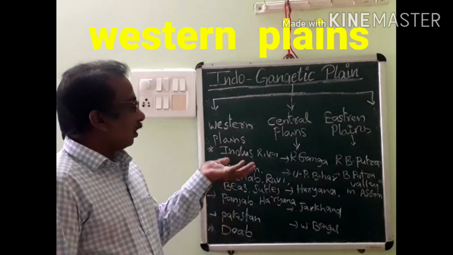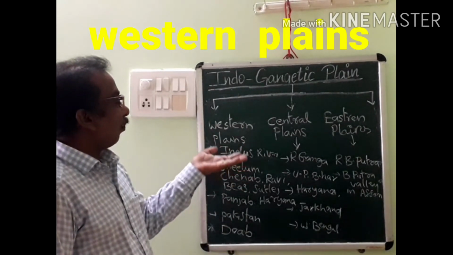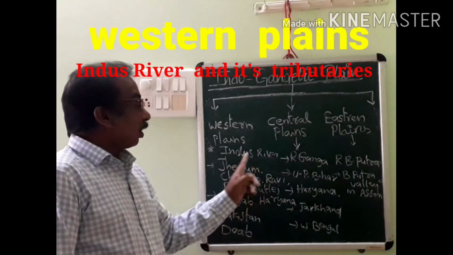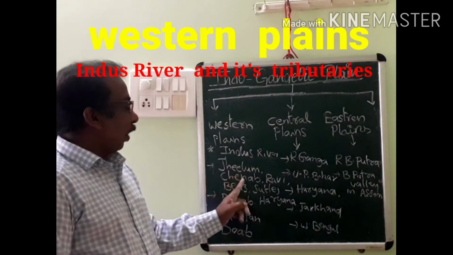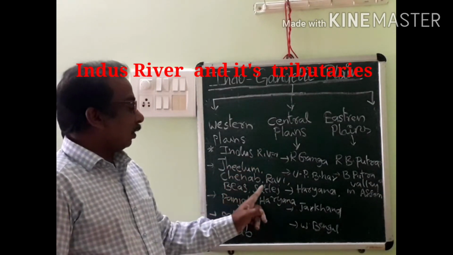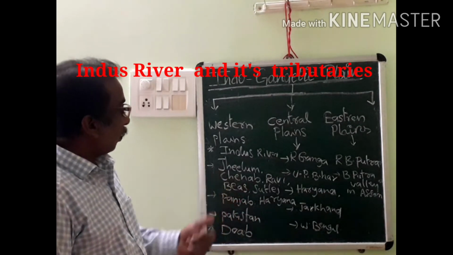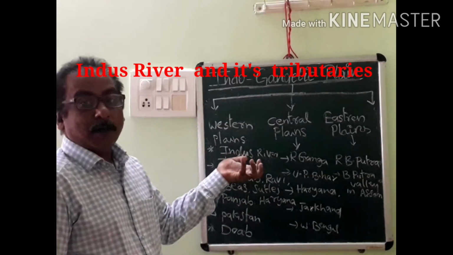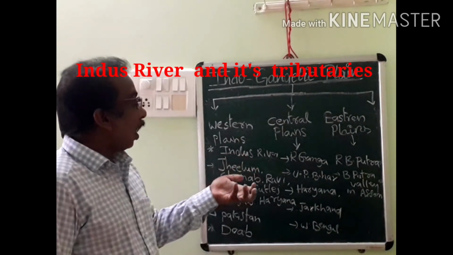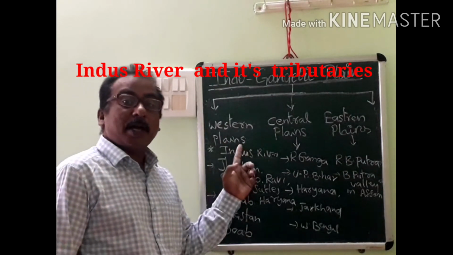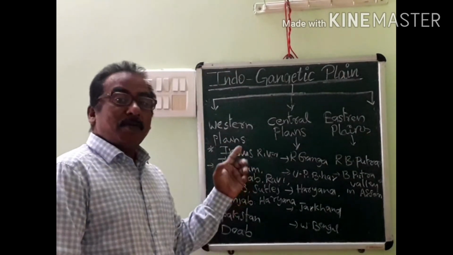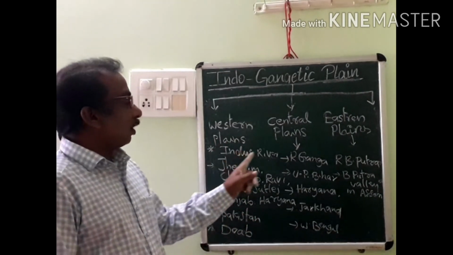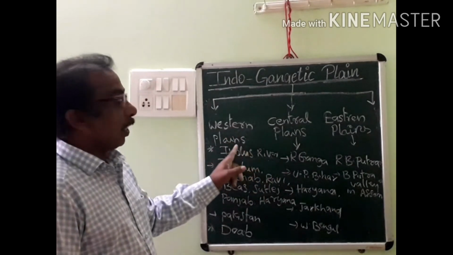The western plains are mainly formed by the Indus River and its tributaries. What are the Indus tributaries? Jhelum, Chenab, Ravi, Beas, Sutlej. These are the main five. Together they form the Indus River as a large river, which flows in Punjab and Haryana. Again, the major part of the river flows in Pakistan and joins the Arabian Sea. So due to this Indus River basin, these western plains are formed.